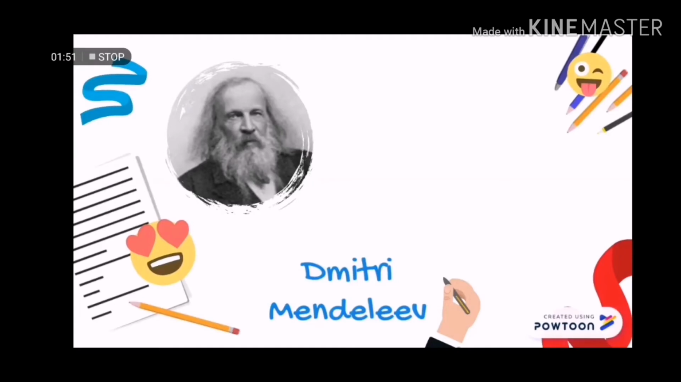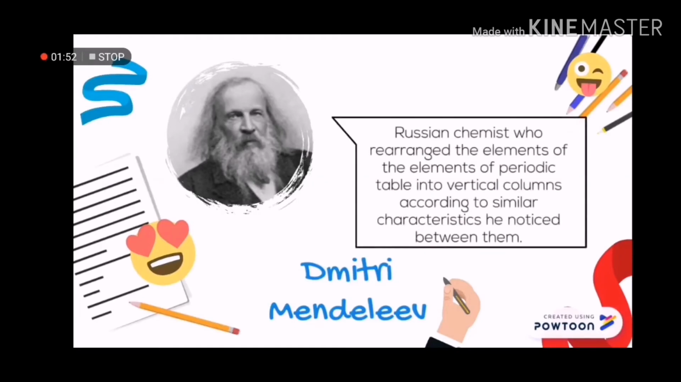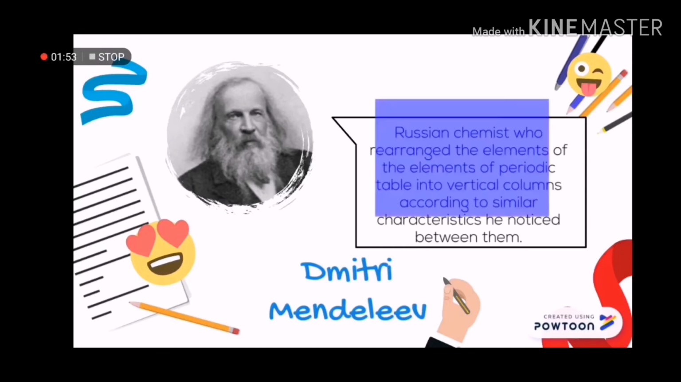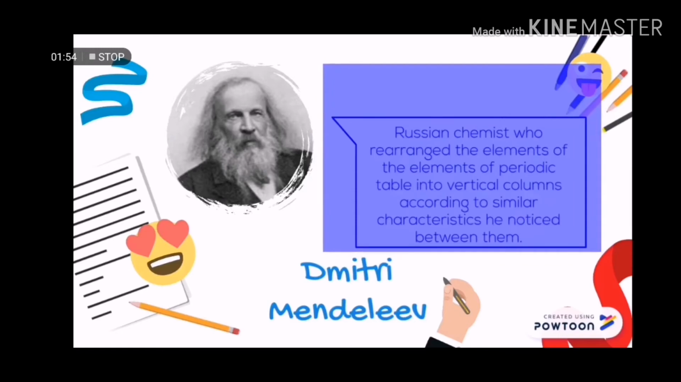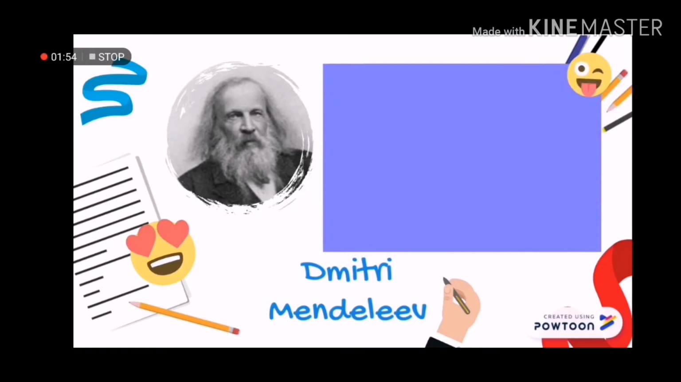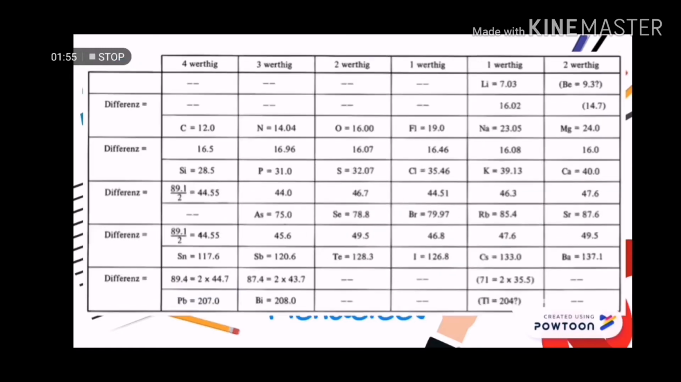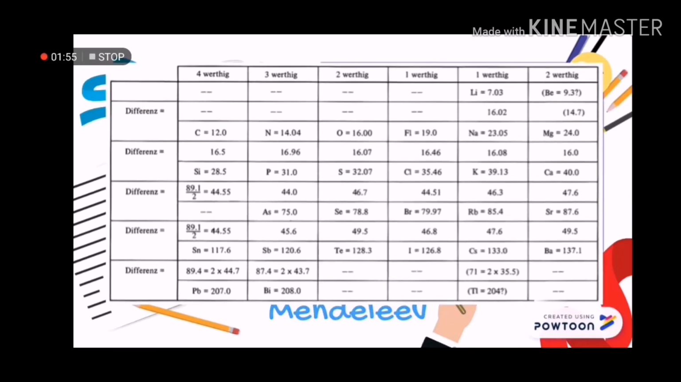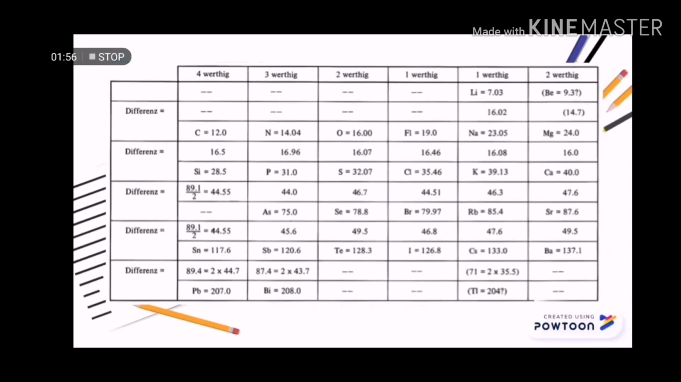In 1869, a Russian chemist named Dmitri Mendeleev rearranged the elements of the periodic table into vertical columns according to similar characteristics he noticed between them. He placed the similar elements under each other and left gaps for future elements that had yet to be discovered. Mendeleev had developed the original periodic table based on the atomic masses of the elements.